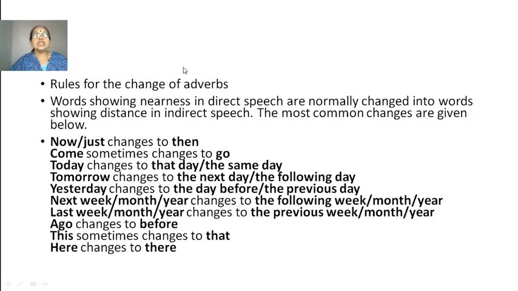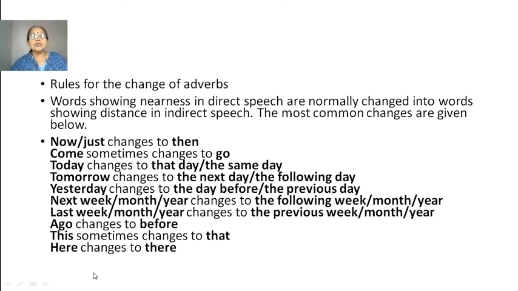Rules for the change of adverbs. Let us talk about the adverbs now. Words showing nearness in direct speech are normally changed into words showing distance in indirect speech. The most common changes are given below. Now changes to then. Come sometimes changes to go.